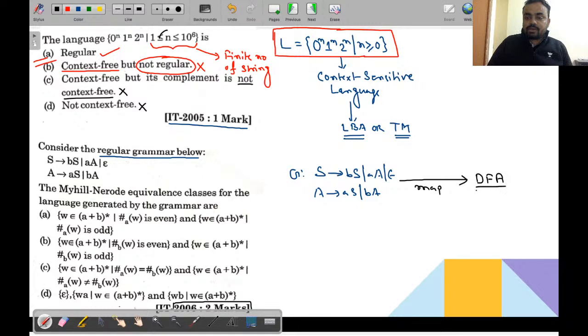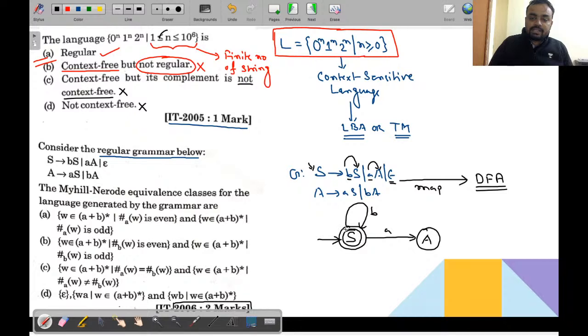देखिए अगर आपने रेगुलर ग्रामर को डीएफए में मैप कर दिया तो it is easy to find out the languages. See how to map. Since S is the start symbol of the grammar, it will be the initial state of the machine. So on S, if we are giving b as input, we are migrating to S. On S, if we are giving a, we are migrating to A. And from S we can derive the epsilon, which is indicating the initial state is a final state.